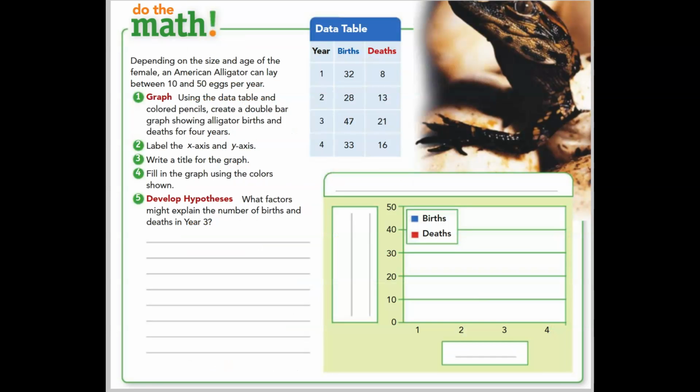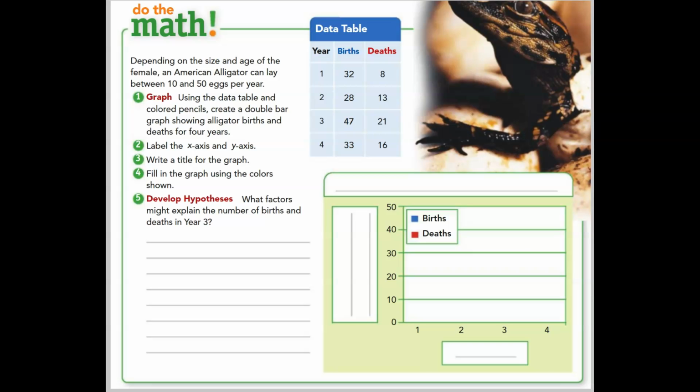To the math. Depending on the size and age of the female, an American alligator can lay between 10 and 50 eggs per year. Number 1 says to graph. Using the data table and colored pencils, create a double bar graph showing alligator births and deaths for 4 years. They then want us to label the X and Y axes, write a title for the graph, and fill the graph using colors shown.